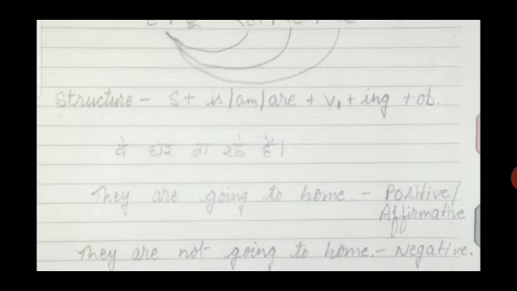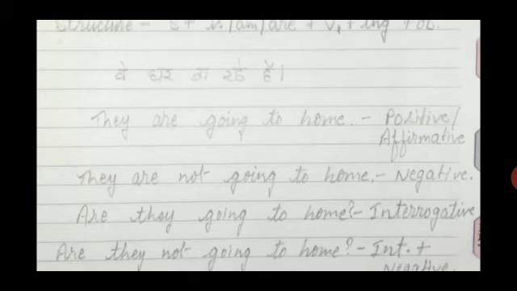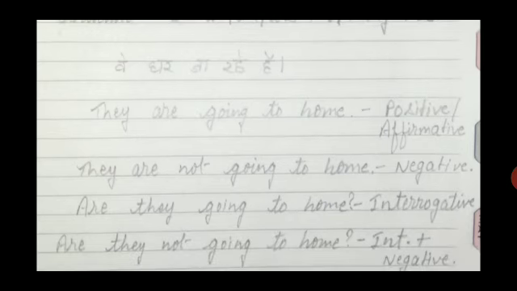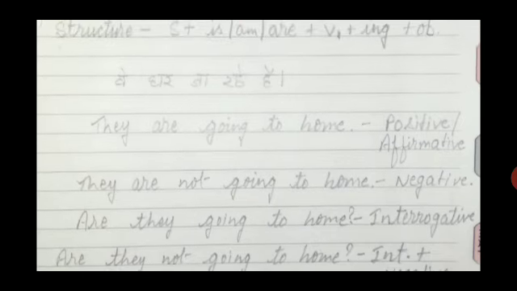I hope you understood. Then coming to the negative part of the sentence. If we want to convert into negative, after the helping verb we will use not. So let's start. Again, the subject as it is, they. Helping verb are as it is. After the helping verb, as I said, we have to use not. So they are not. The rest will be the same as the positive sentence. Going to home. So they are not going to home is the negative sentence.